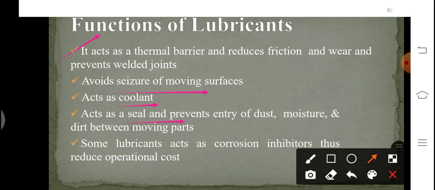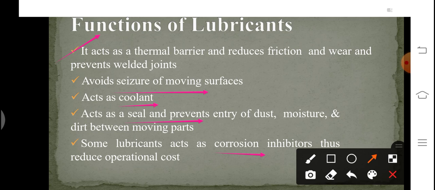It also acts as a sealant. A lubricant acts as a sealant, that is, it does not allow the escape of gases from the engine under high pressure. Also, it prevents the attack of moisture on the machine surfaces, thus it helps to prevent corrosion.